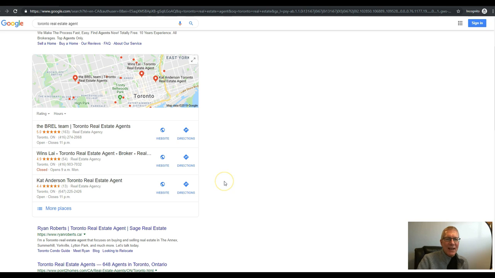So what I'm going to do next is take a look at those particular 3, and then choose one of them and figure out why they are ranking where they are, especially in the maps, and then we can take a look at a bit more on the organic. But let's just take a look in here, because as a consumer, to me, this would stand out as where I want to go and check out these companies. So anyways, let's head back over to the presentation. We'll dig into a little bit on how best to analyze these.